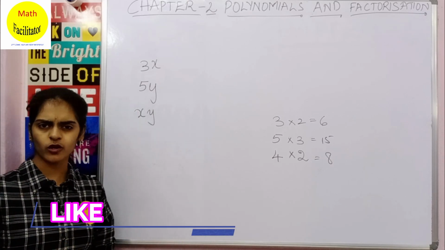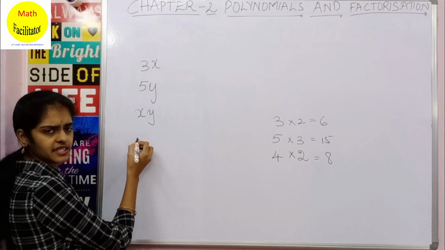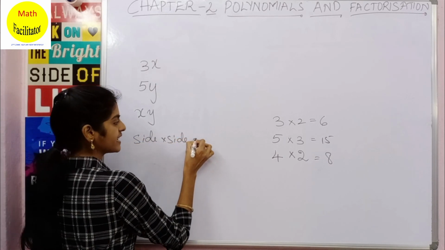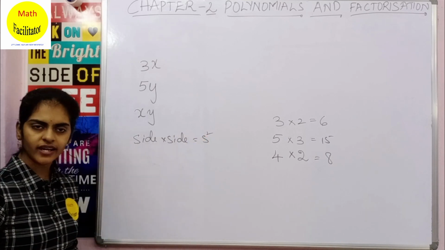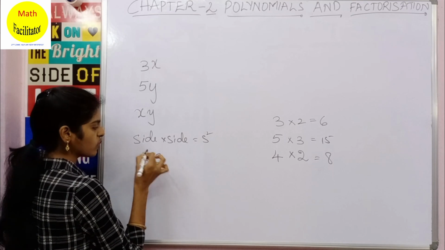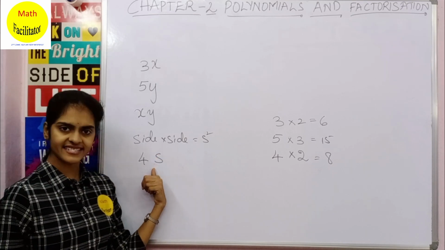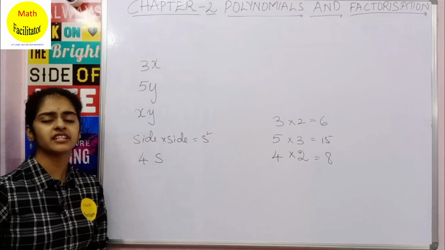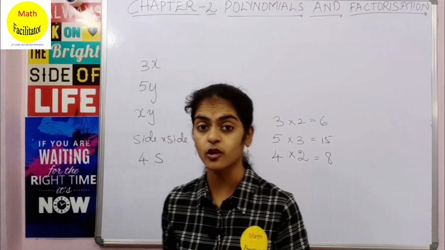We have also learned that the area of a square is side into side, that is S square. And we have also found that the perimeter of a square is 4 into S, where S is the length of the side. Clear? So all these things which we have learnt are called algebraic expressions.